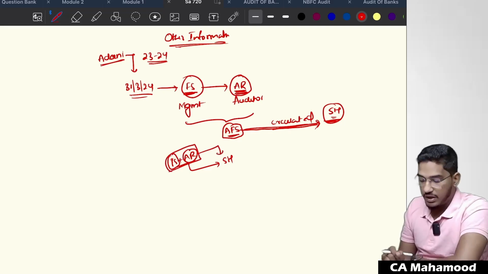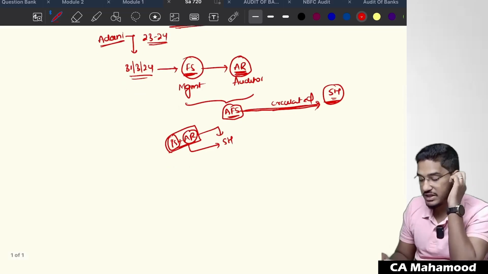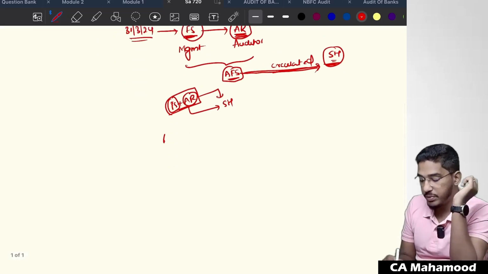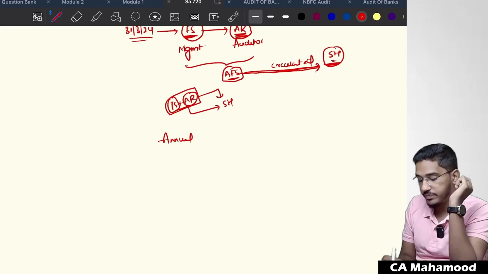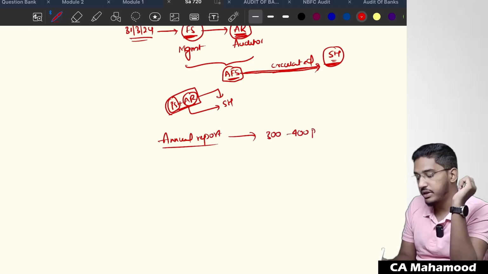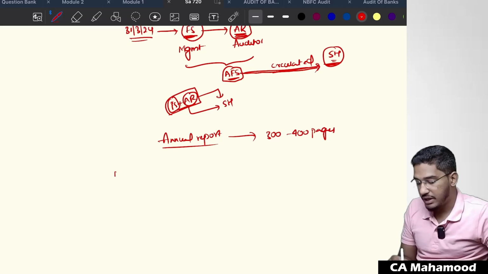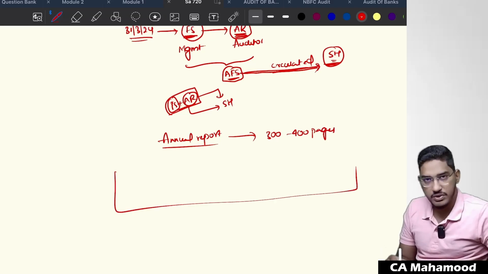Generally, no. What companies will generally do is, once they get that audit report and those financial statements, they will prepare something called an annual report. They will prepare something called what? Annual report. Now, this annual report will be some 300-400 pages. So in that annual report, so much information will be there.